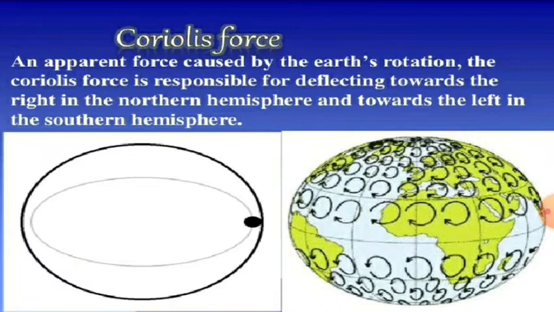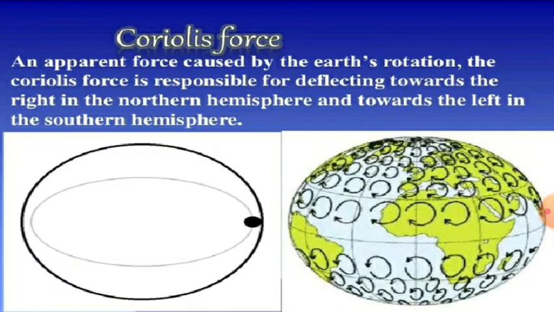It is a type of force which is responsible for deflecting towards the right in the northern hemisphere, you can see these circles, and towards the left in the southern hemisphere. Why?